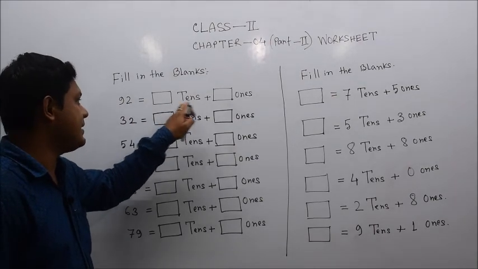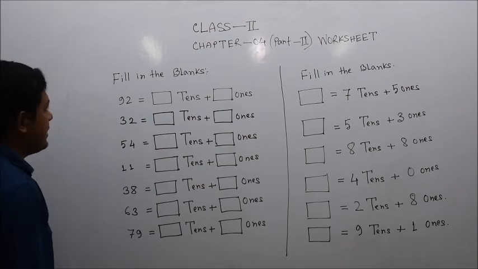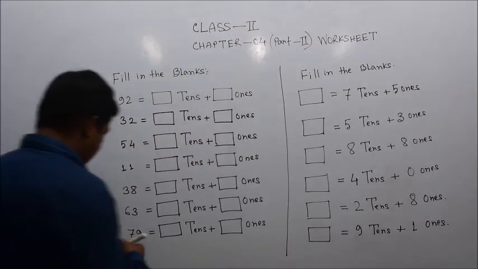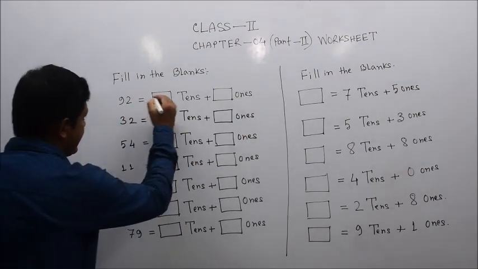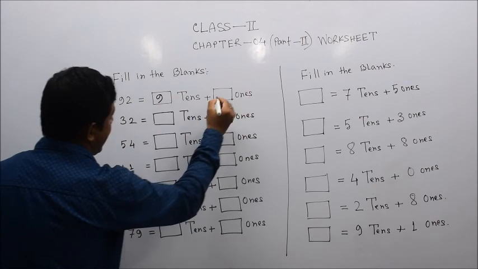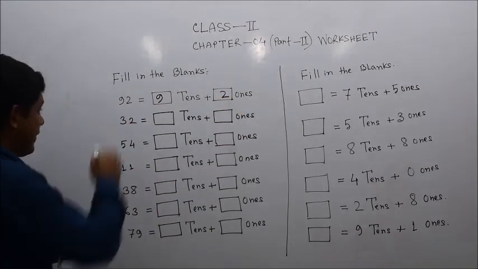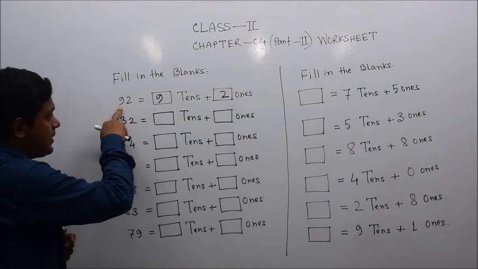How many tens plus how many ones here? Here you have seen 92, 9 and 2, because 2 is in the 1 place and 9 is in the 10 place. So it consists of 9 tens and 2 ones. Why? Because the first number 9 from my left-hand side comes first.